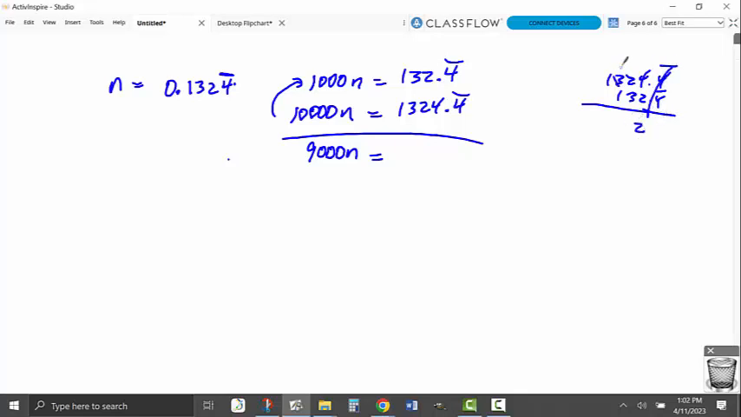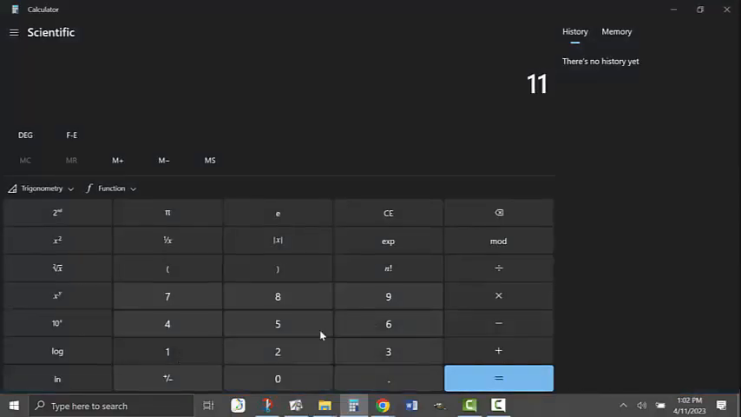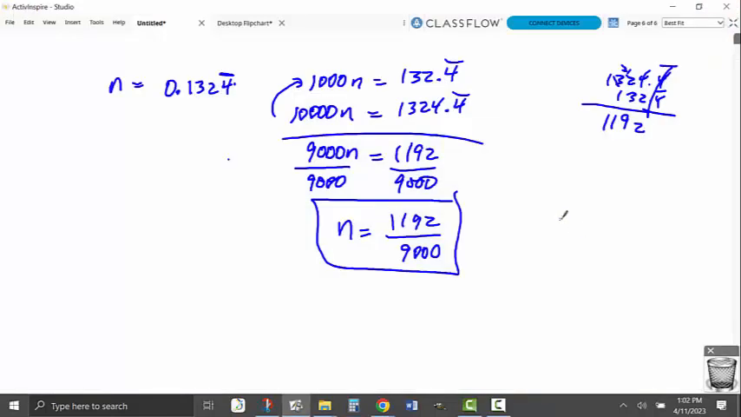2, borrow, 1192. Divide that by 9,000, and n will be 1192 over 9,000, which can simplify, but for right now, just in speed and time, I want to double check it. 1192 divided by 9,000 is 0.132444444. So see how it shifted over there. So it does work.